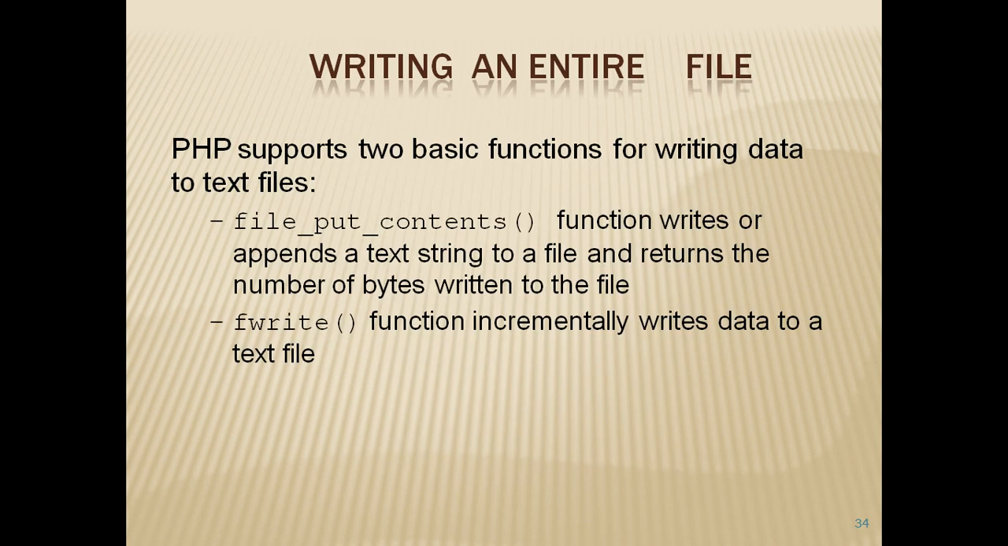Two basic functions are required for writing to a text file. One is file put contents and the other is fwrite, which incrementally writes data to the text file, and file put contents will append text data to our existing file.